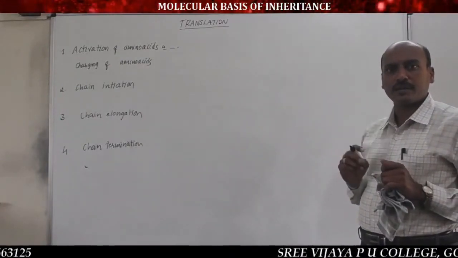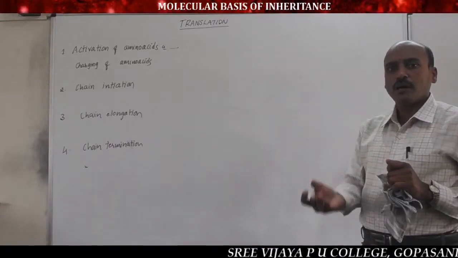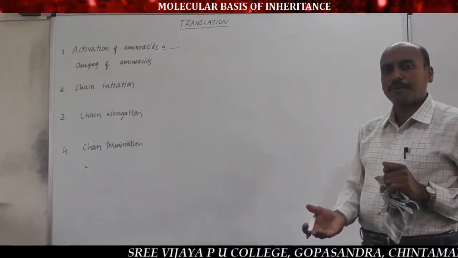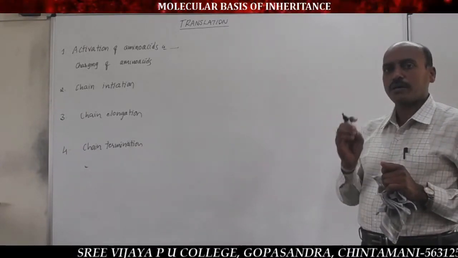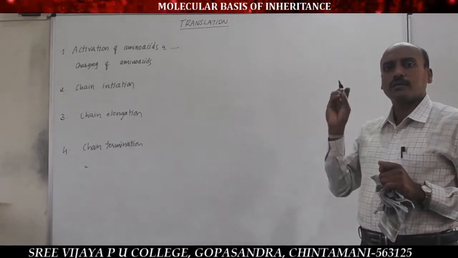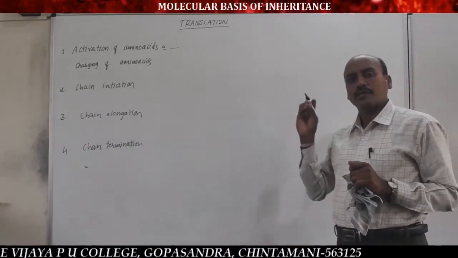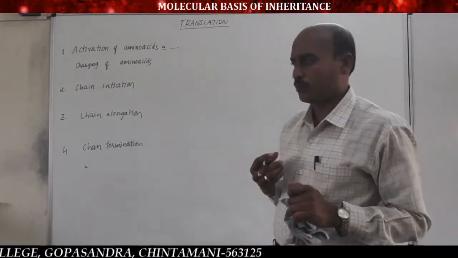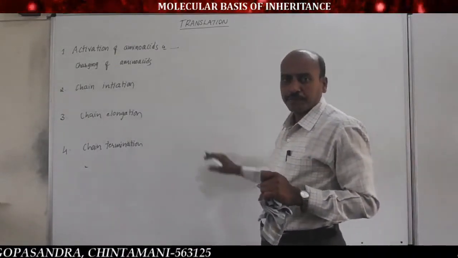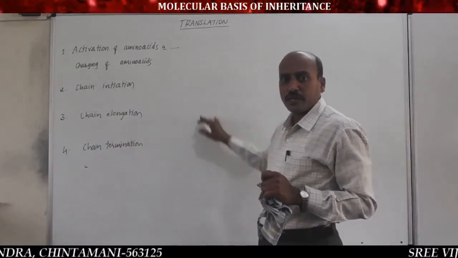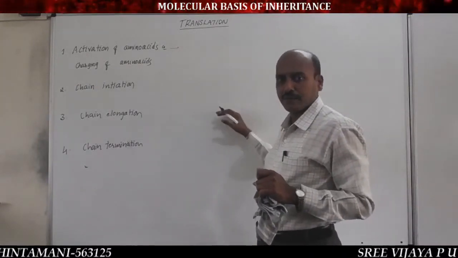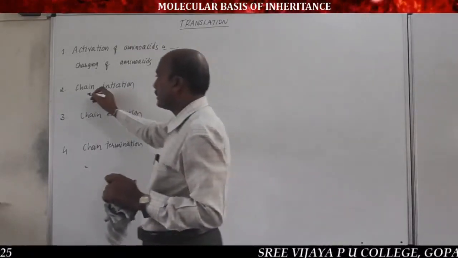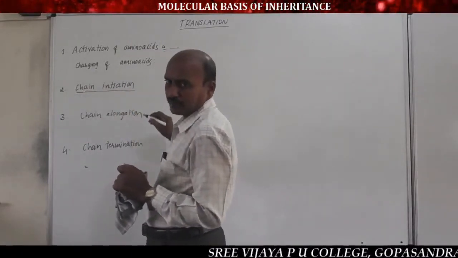This activated amino acid binds to the 3' end of tRNA, the amino acid binding site, to form loaded tRNA, and at the same time AMP and enzyme separate from the activated amino acid. Now this loaded tRNA binds to the mRNA and initiates the formation of the polypeptide chain. That is the second step called chain initiation.